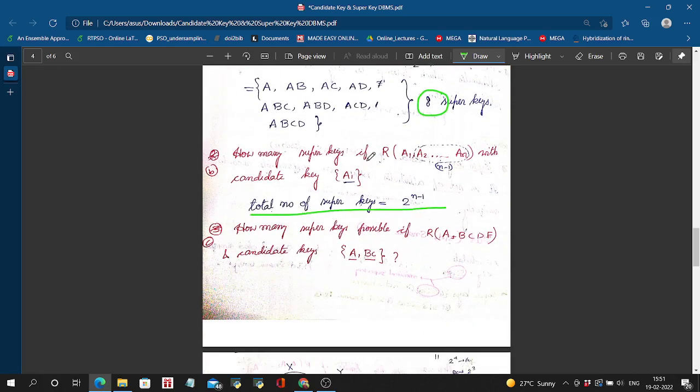How many super keys are there? With attributes A1 to An, total n attributes, and one attribute is the candidate key, the total number of super keys is 2 to the power n minus 1, where the 1 is this one.